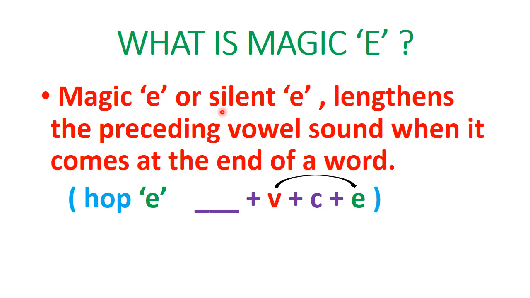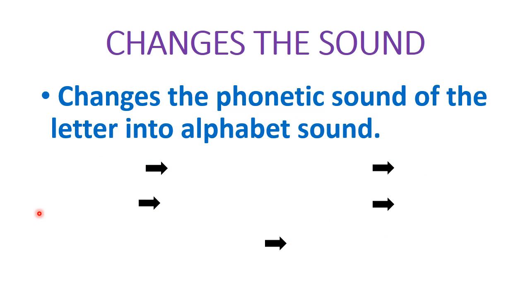Magic E or silent E lengthens the previous vowel sound when it comes at the end of a word. We can also say it as hop E. So, when a word has a vowel and a consonant plus E, this magic E changes the sound of the previous vowel, that is, the preceding vowel. Let us see in detail.